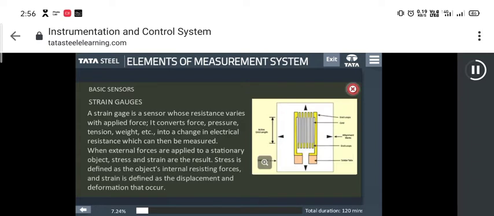For example, when external forces are applied to a stationary object, stress and strain are the result. Stress is defined as the object's internal resisting forces, and strain is defined as the displacement and deformation that occur.